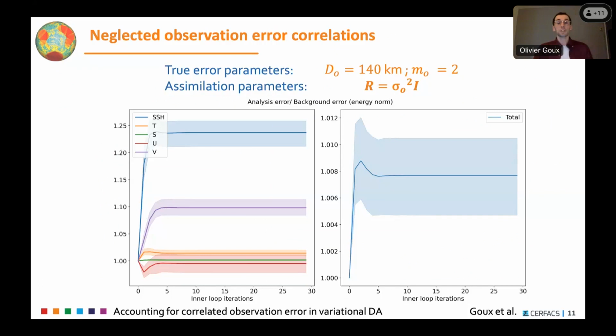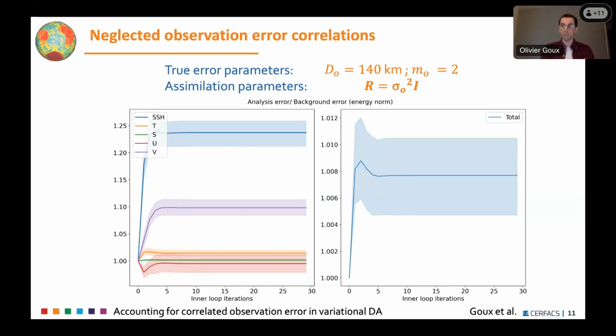So first of all, what happens if we use a diagonal R to assimilate this, which would be, in a sense, what happens operationally. We have observations with correlated observation error, and a diagonal R. So now it's a naive diagonal R, which only uses the actual variance of the observation. And in this setup, we can really see that we have degraded the analysis, because we are looking at the analysis error normalized by the background error, and you can see that you have a 25% increase of the error on the SSH, for example. And this is because of the overfit at large scale that we mentioned earlier.